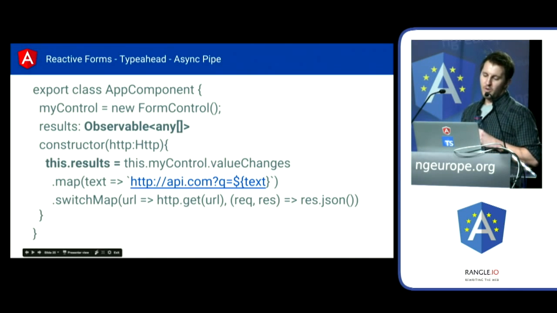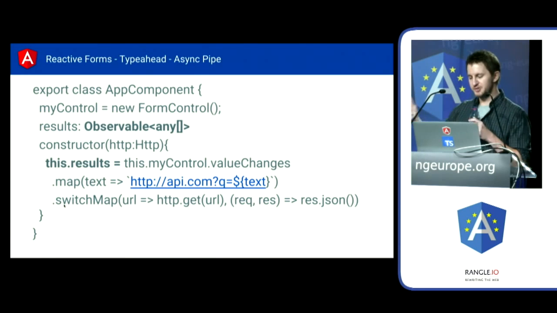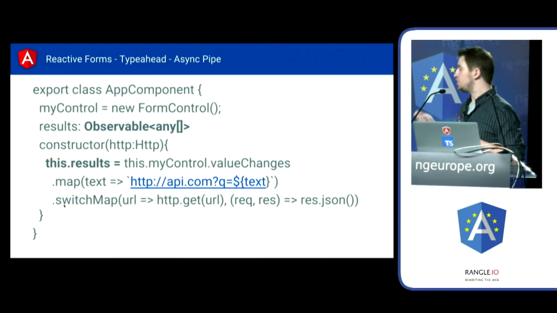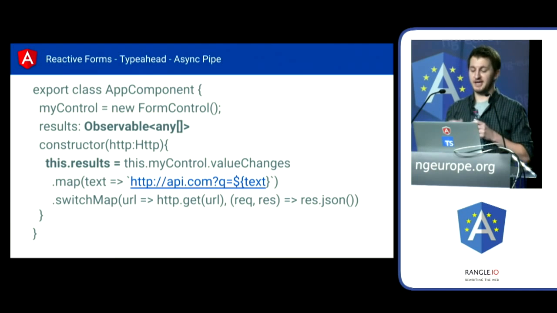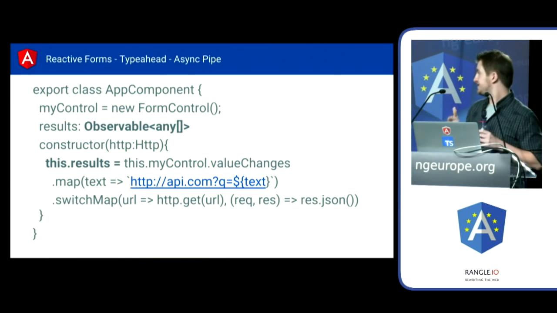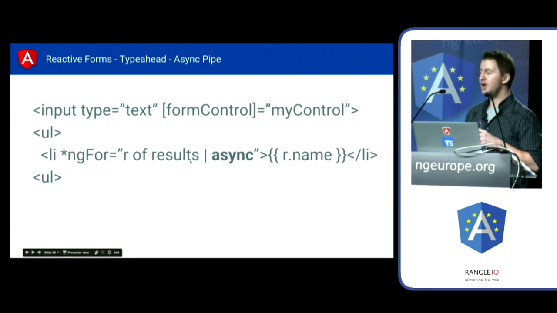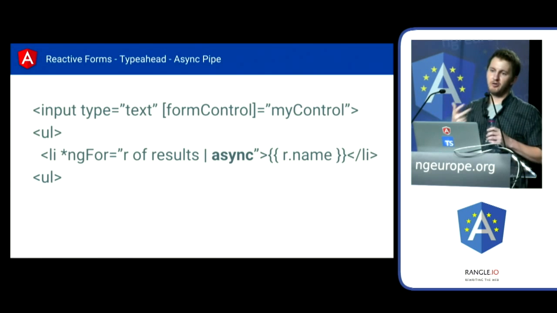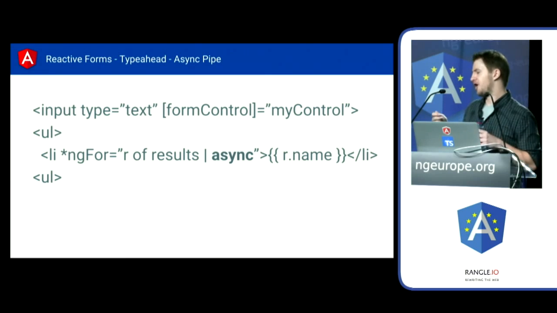And so the interesting thing about observables is each time that you call one of these operators, so map or switchMap or whatever, it will always return you a new observable. So all we're doing here is going through this flow and assigning that to this.results. So now this.results is an observable of our responses coming back from our server. And then if we go ahead and use the async pipe here, the async pipe will automatically subscribe for us. It will wire up the observable. It will start the work happening. It will unwrap the values, right? So we don't have to do that subscribe, unwrap thing.